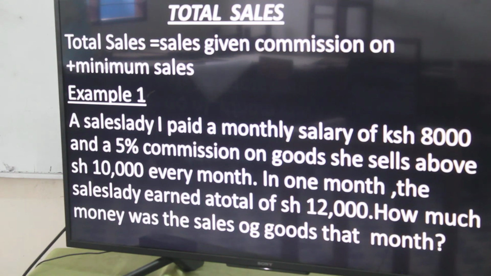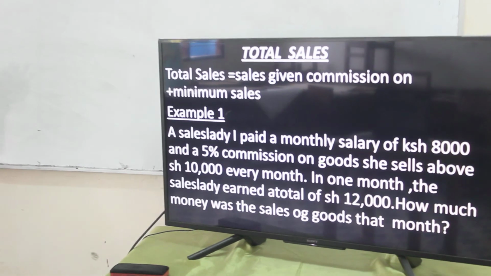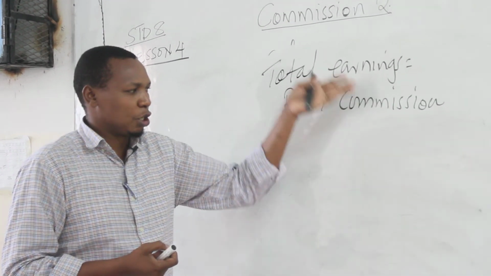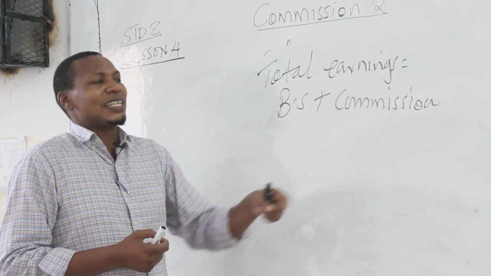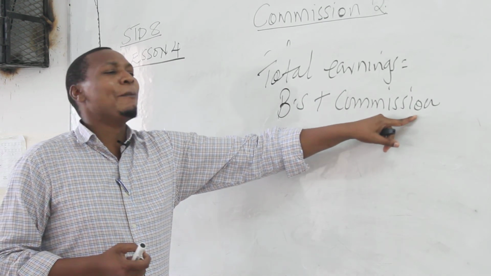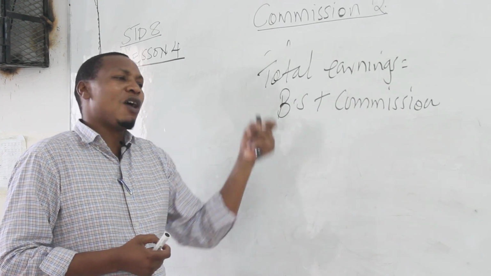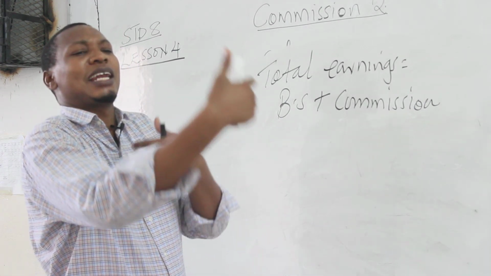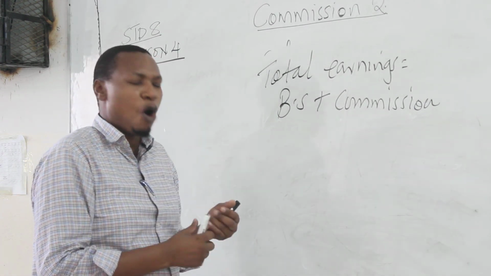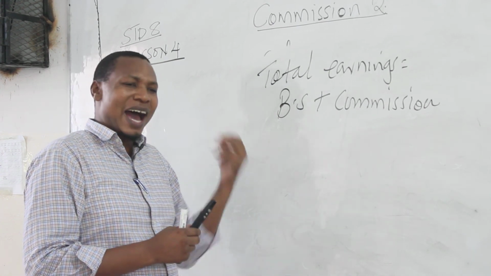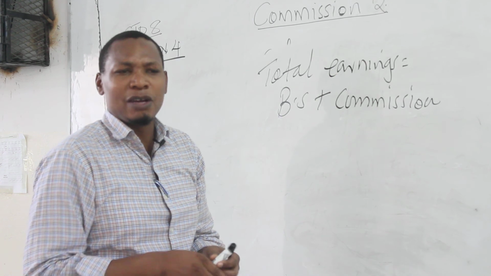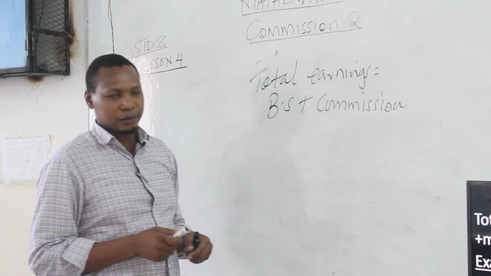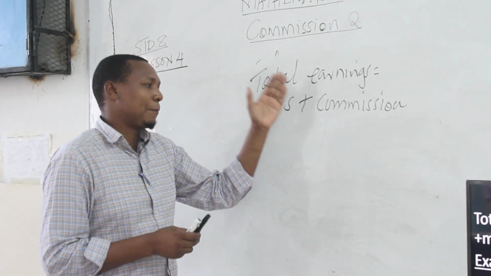So the commission is given on the goods sold above a given condition or a given point. This one is a motivation. That's what I want you to understand. A commission is a motivation: when you have been given the basic salary, there is a motivation on the sales so that you can sell more and advertise more. So the total earnings, the money you are going to put in your pocket at the end of the month, will be called the total earnings, which is the basic salary plus the commission.